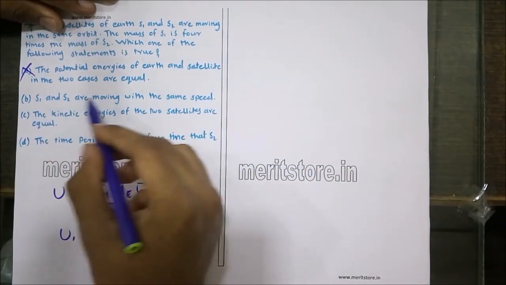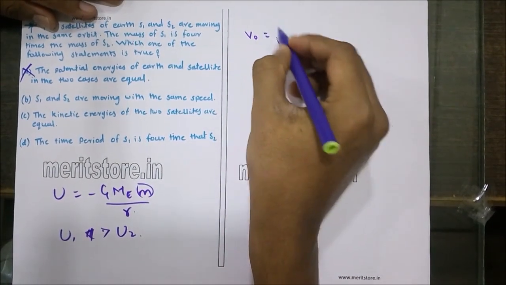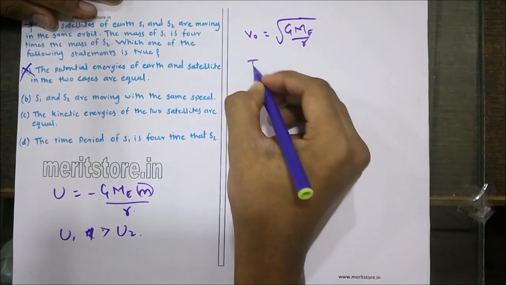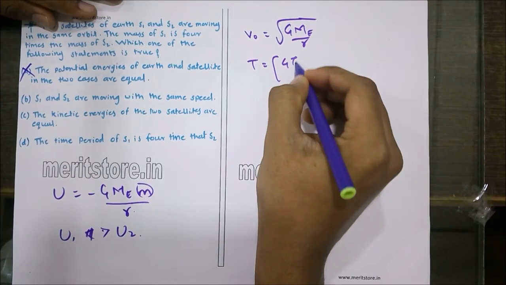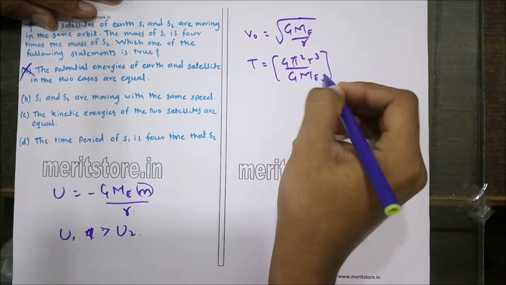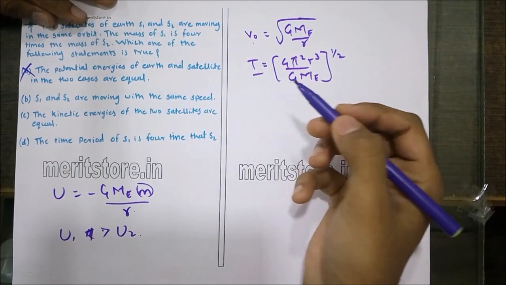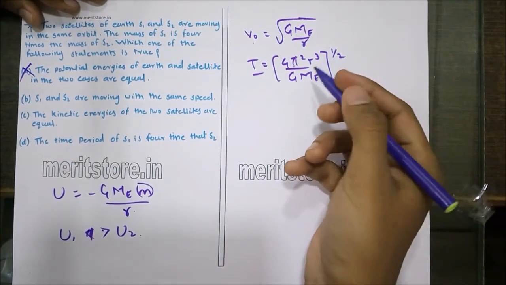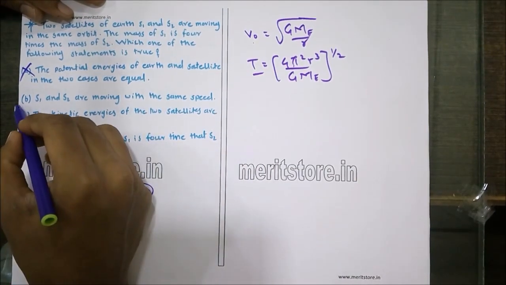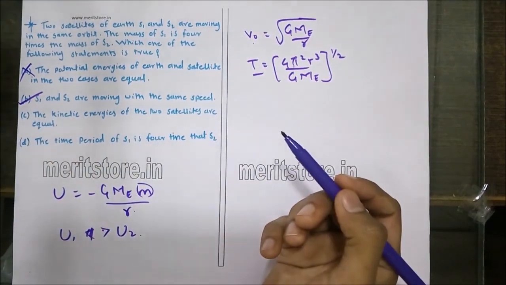Now, option B: S1 and S2 are moving with the same speed. The orbital speed is given by root of GMe upon r, and the time period is given as 4 pi square r cube upon GMe, the whole raised to 1 by 2. As you can see, the orbital speed and the time period of revolution are independent of the mass of the satellite, and therefore both the satellites would be moving with the same speed. Hence, option B is the correct answer.